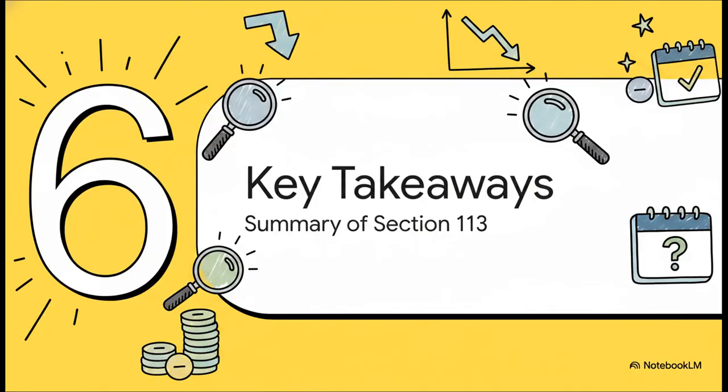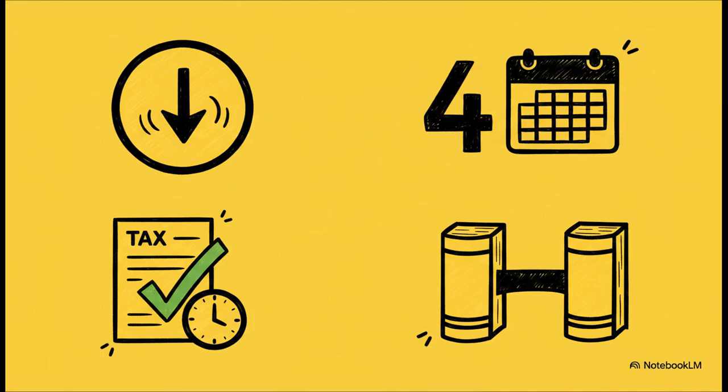Okay, we've covered a lot of ground. Let's bring it all home and summarize the most critical points you absolutely need to remember about Section 113. So if you only remember 4 things, make it these. 1. Speculation loss is strictly ring-fenced. 2. It has a 4-year shelf life. 3. Timely filing isn't just a good idea, it's non-negotiable. And 4. For all you professionals, the substance of this law hasn't changed from the old act. It is clear, it is consistent, and now you know it inside and out.